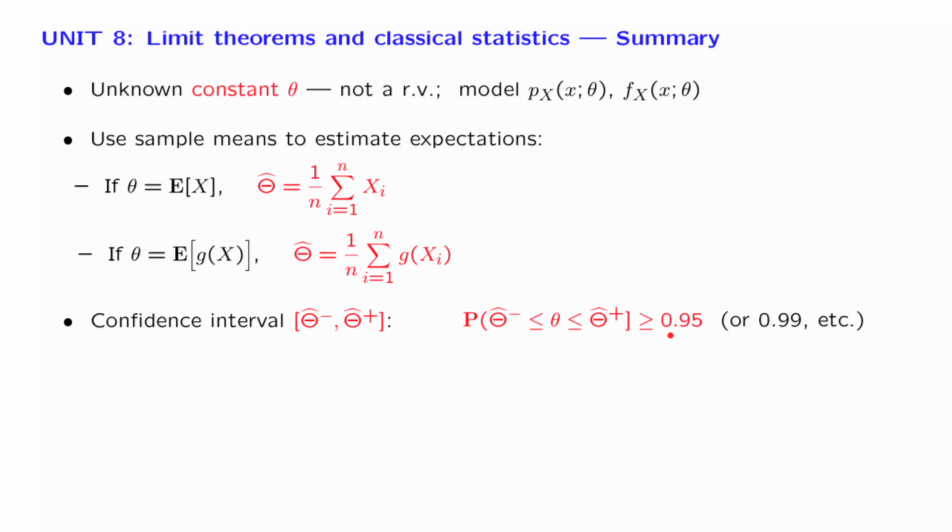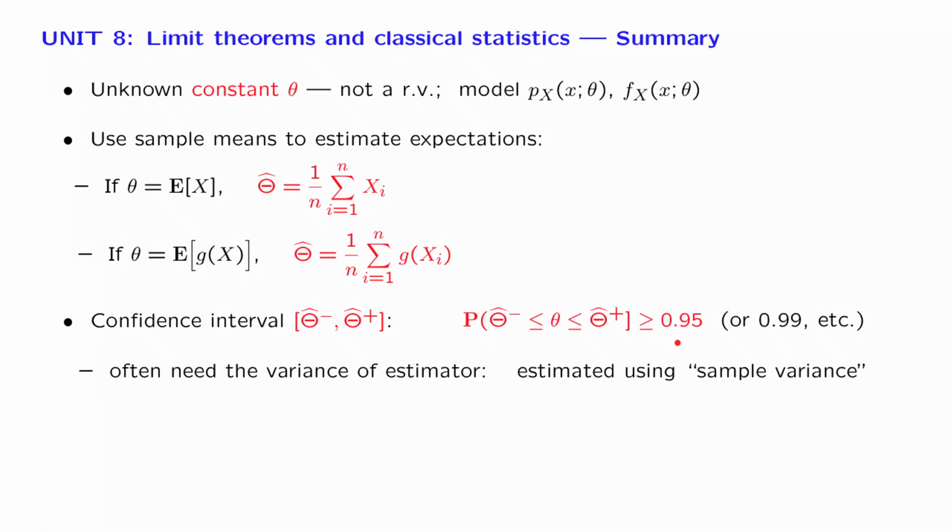Of course, there's nothing special about 95%, except that this is the most common choice. But you could also form 99% confidence intervals if you wanted. In terms of the mechanics of how to construct such confidence intervals, typically you use the central limit theorem here. For example, this estimator is approximately normal when n is very large, and using that fact, you can form an interval around the estimator and choose the length of that interval so that it has exactly this property.